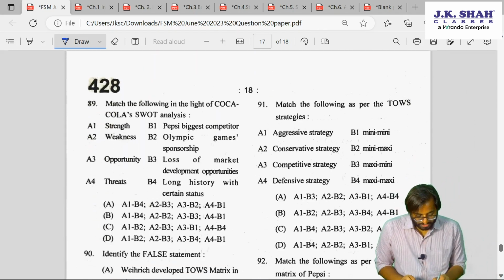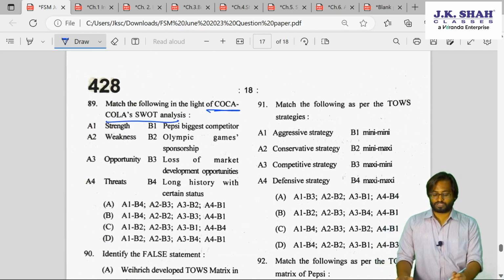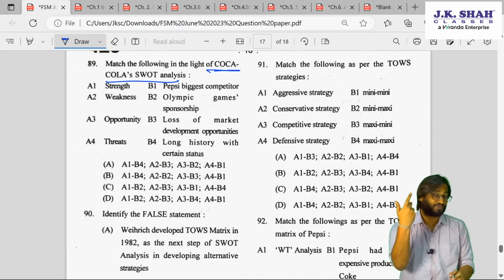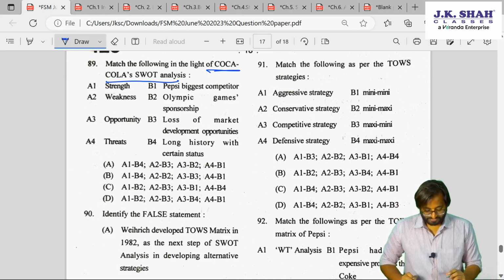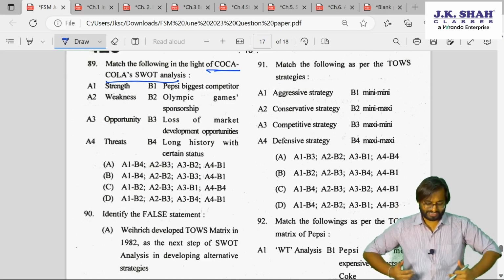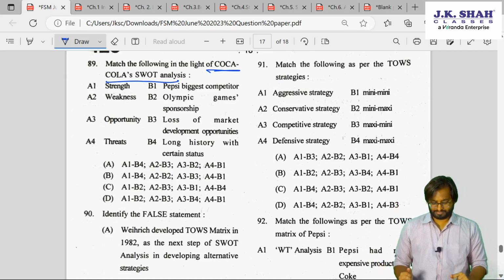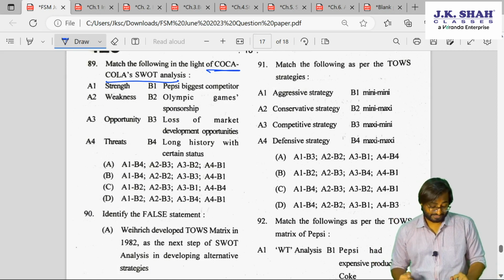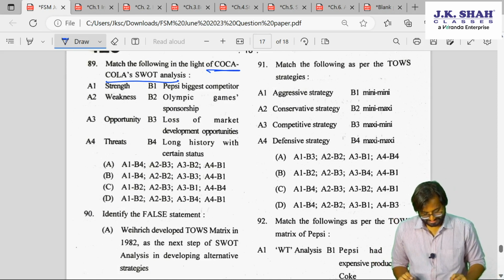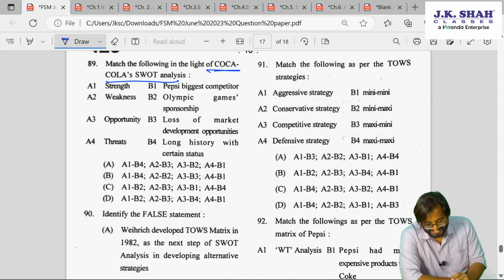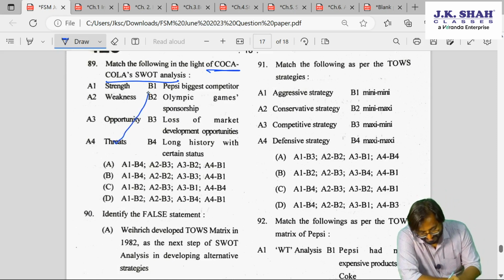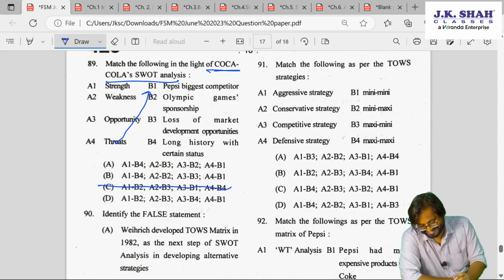Match the following in the light of Coca-Cola. Okay, for Coca-Cola also we have to do SWOT analysis. I will not tell you now what is strength, weakness, opportunity, threat. Think out of all this. What can be, let's say, opportunity? Opportunity can be favorable condition in the environment. So think for opportunity. Is it Pepsi's biggest competitor? No, in fact that is a threat. So A4 B1. We have three options, A4 B1.